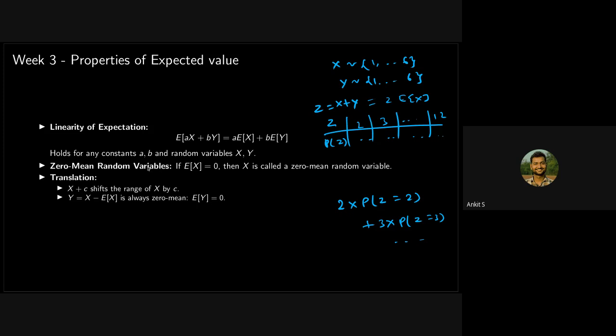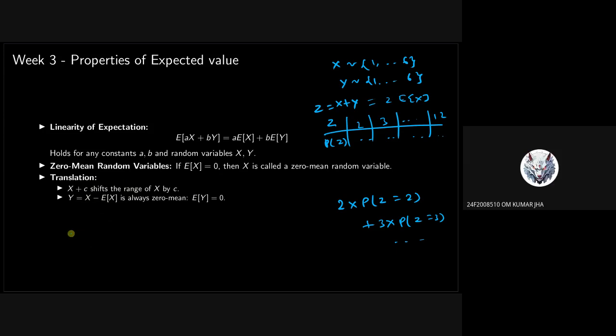Then the next thing is zero mean random variables, where expected value is equal to 0, and it is very important in the later weeks of the course. So this is not very important here. And this translation, are you comfortable with these translations of random variables?